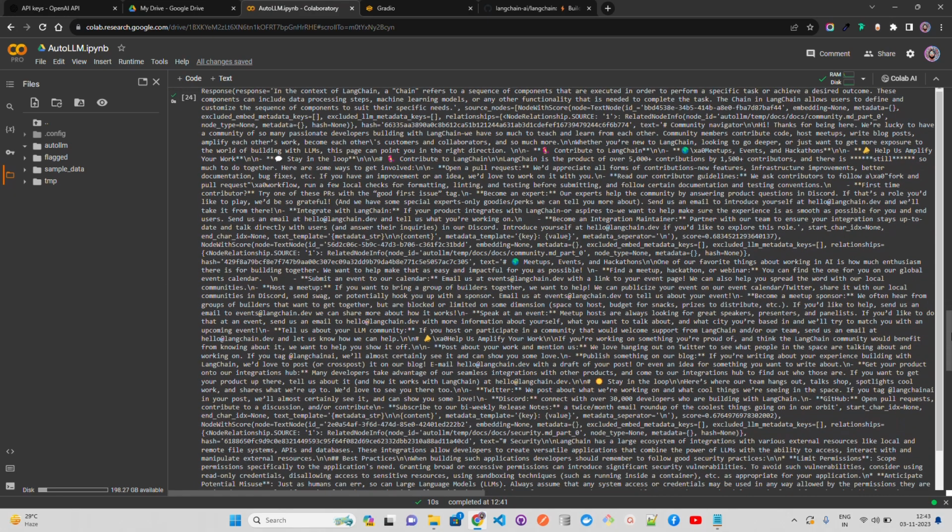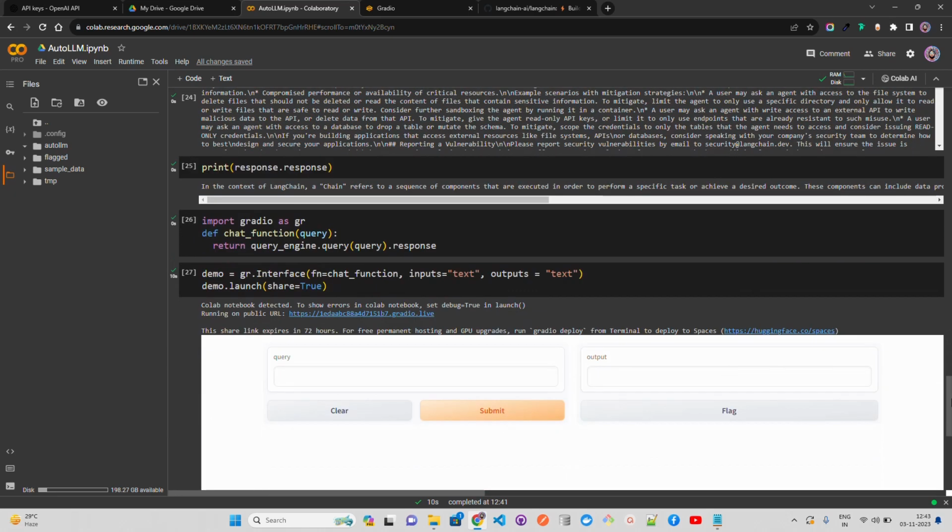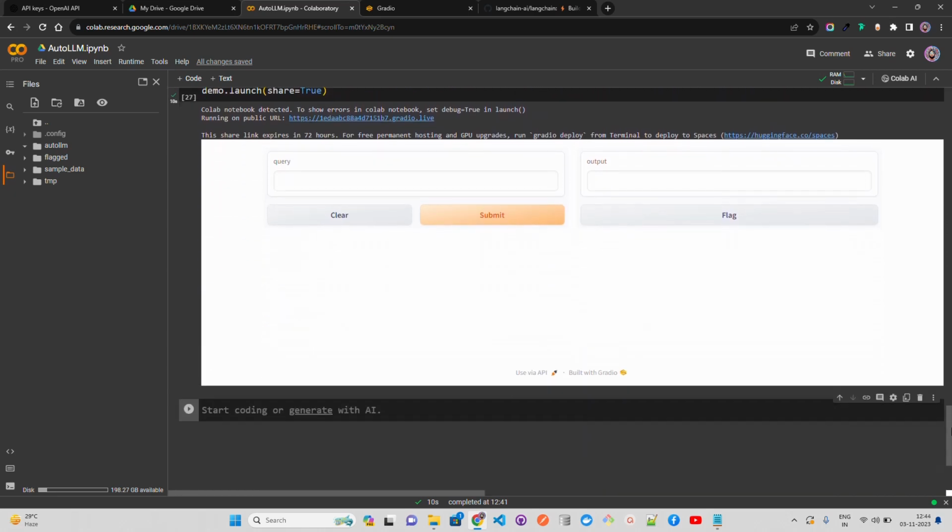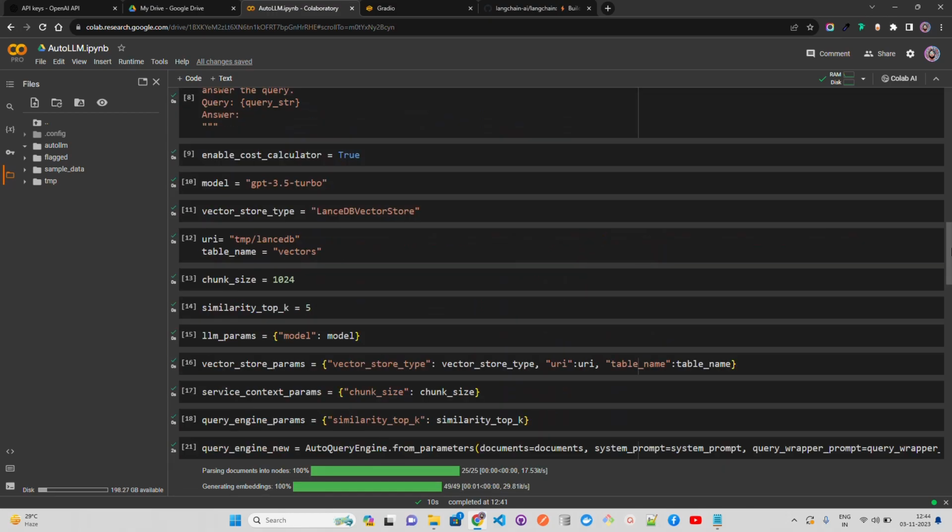You can look at the source document, metadata, etc., and then we parse the output and build a very simple Gradio application to test it out in the browser. Now, this is as simple as that. It also gives you FastAPI options as well. You can convert your app into a FastAPI app. You can also do that, by the way. You can have your query engine, etc. Let's see that maybe in this video or maybe in the next video. So let's do that in the next video. I will just stop the experimentation here with AutoLLM in this video.